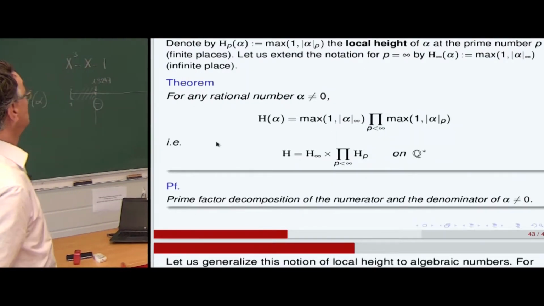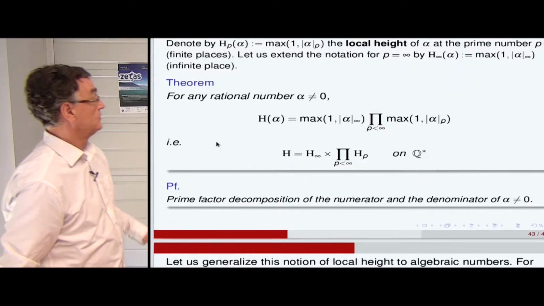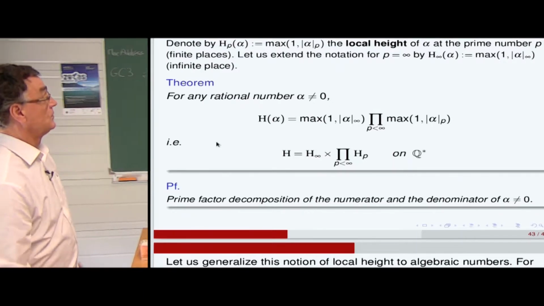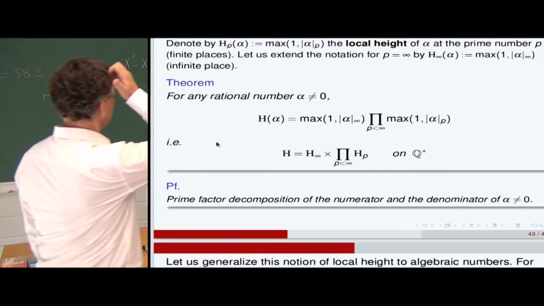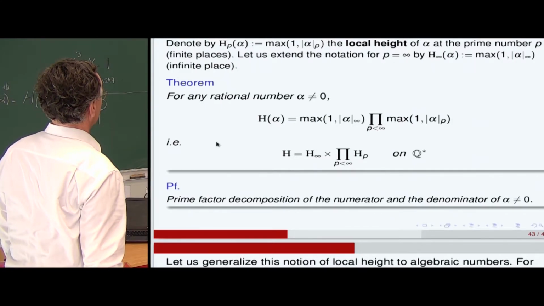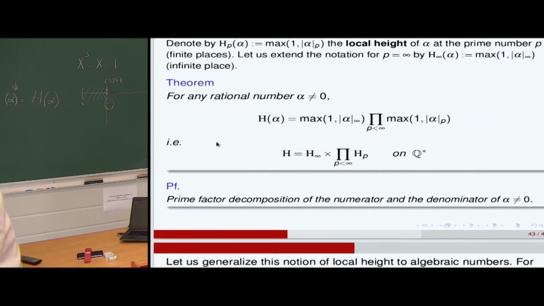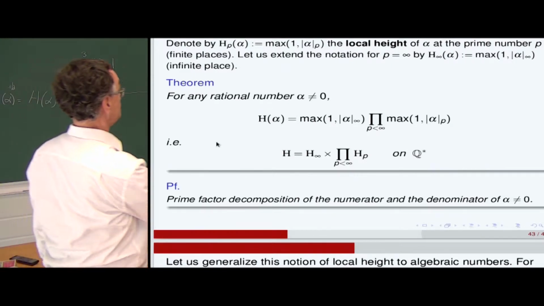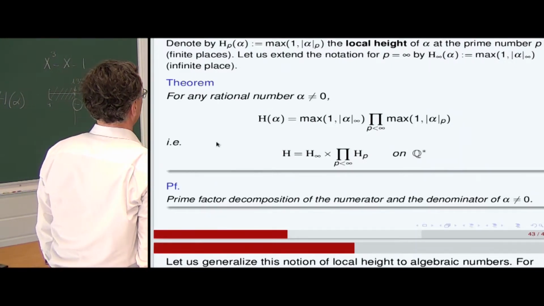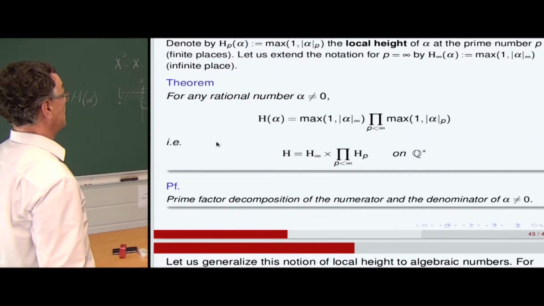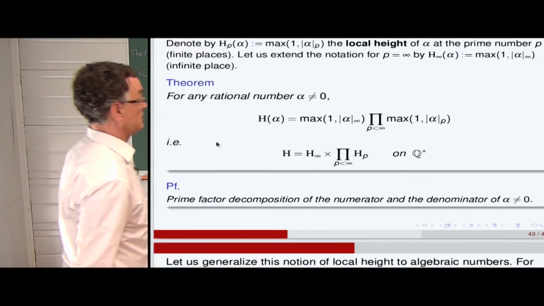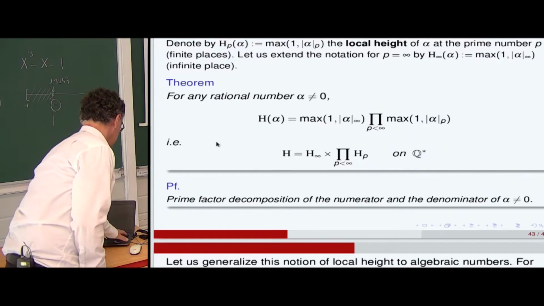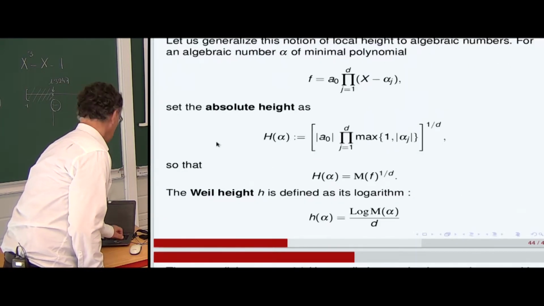Okay. And now, when we go to local heights of alpha, so the calligraphy is like that. So h infinity of alpha is the max of 1 and the absolute value of alpha, the infinite valuation, the infinite place. We have this writing on Q star, and with a prime factor decomposition of the numerator, it's fully classical.